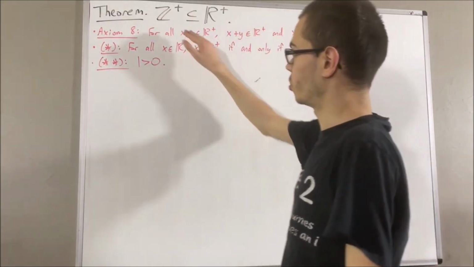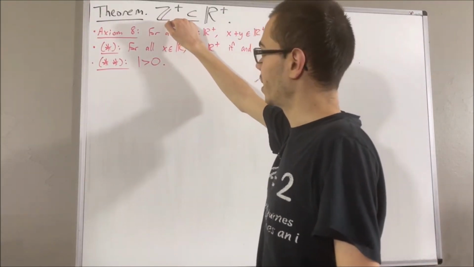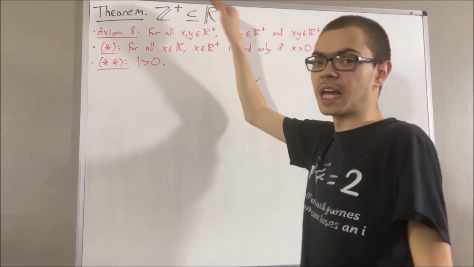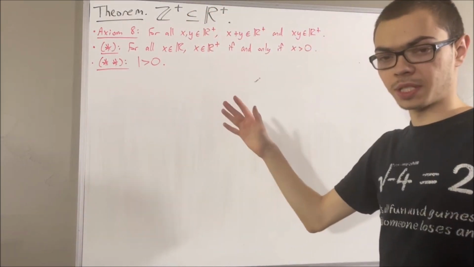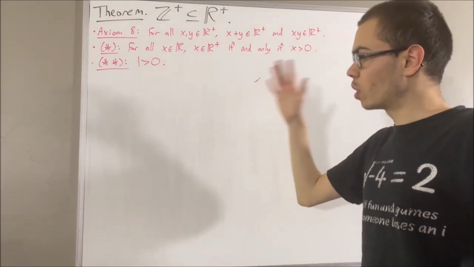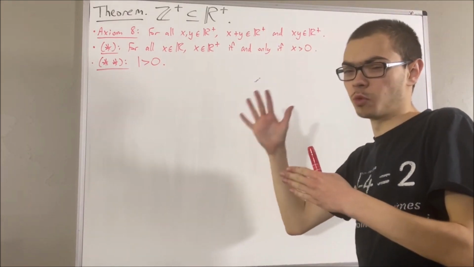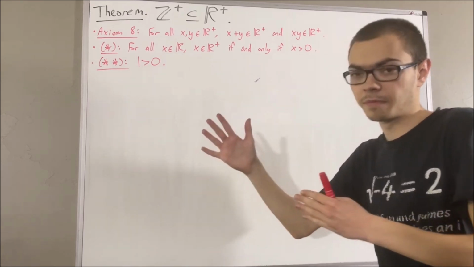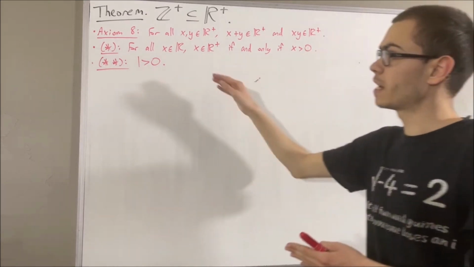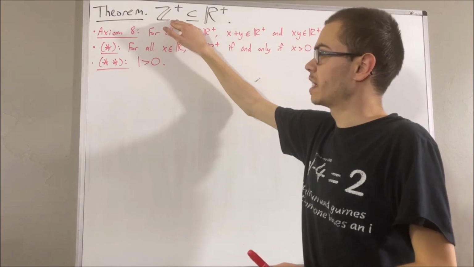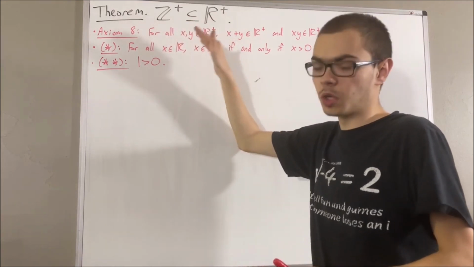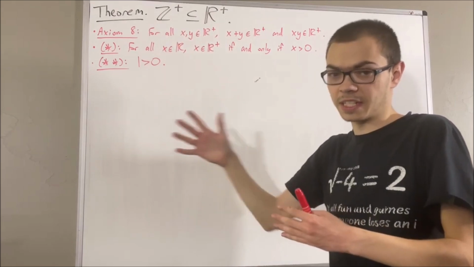Now, in regards to the positive integers, we defined the positive integers as a subset of the real numbers. The way we defined it was, we first defined a special type of subset of the real numbers called an inductive set. And from there, we defined the positive integers as the set of real numbers which belong to every inductive set.